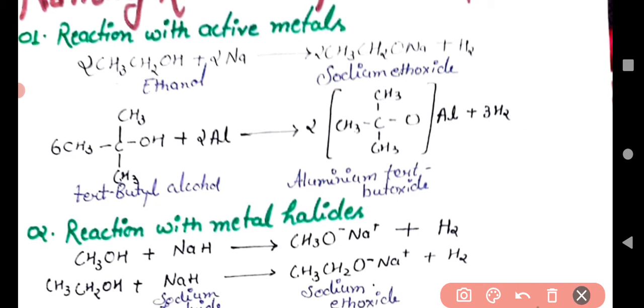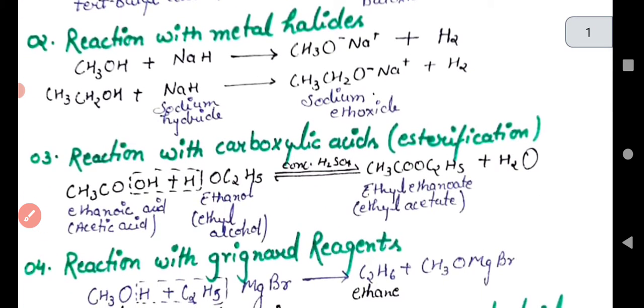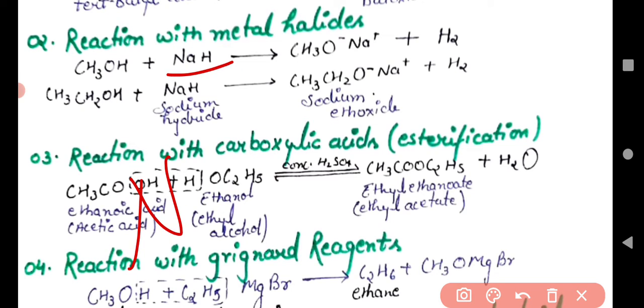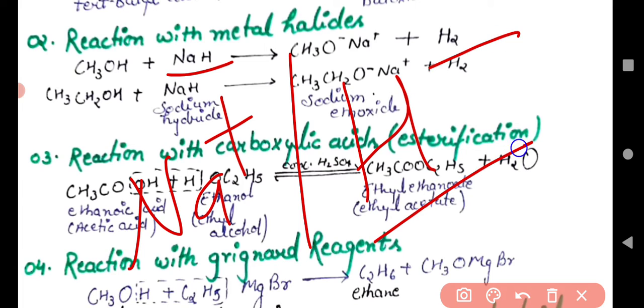Now we have to move on to another chemical reaction, that is the reaction with metal hydrides. What is the meaning of metal hydride? There is sodium hydride. It means sodium is the cation, while hydrogen is the anion. So here hydrogen is in the form of hydride.